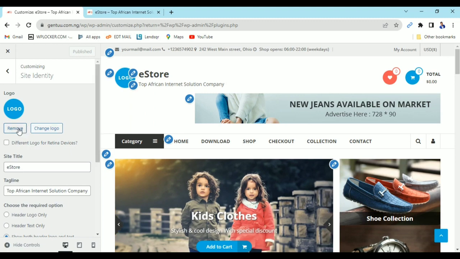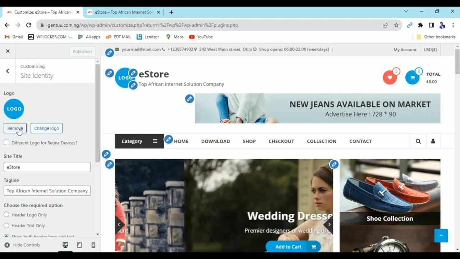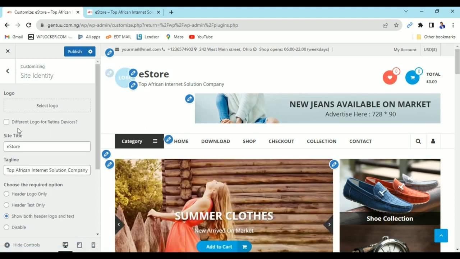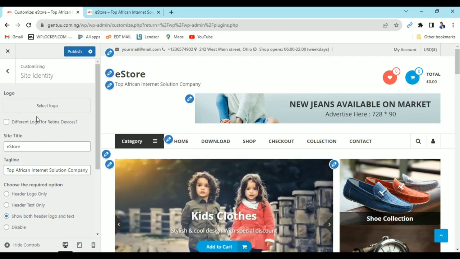Then let me say I want to remove the logo. I'm not going to change it, but let me just remove it so that you see how the difference is going to affect the website. Now I've removed that. Now look at the website. So we can change the logo, add whatever you want to add from that place.